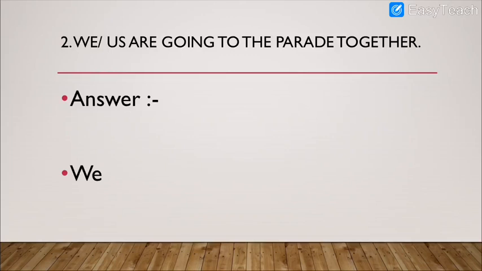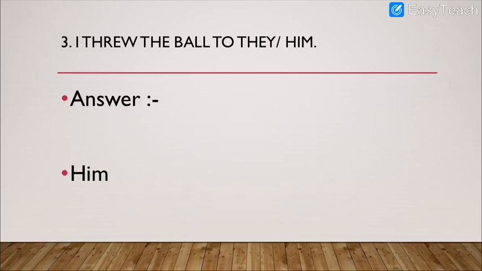Okay, so we are going to the parade together. Parade means, if you have ever seen the parade in the school on the annual day, left, right, left, left, right, left, this is called parade. You know, if you walk with straight feet, if you are in the Navy or NCC, that is called parade. Now moving on to the next one.